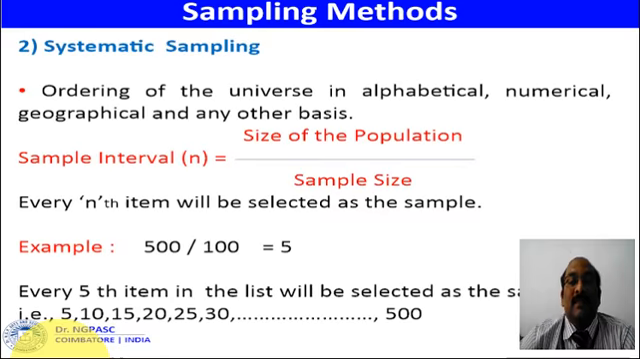The next is systematic sampling. In order to find the sample interval, there is a formula used by the researcher: size of the population divided by the sample size. For example, there are 500 employees working in Sharp Industries. Out of 500, if the researcher wants to select 100 samples, then 500 divided by 100 is equal to 5. So every fifth item will be selected from the list of items. That is systematic sampling.